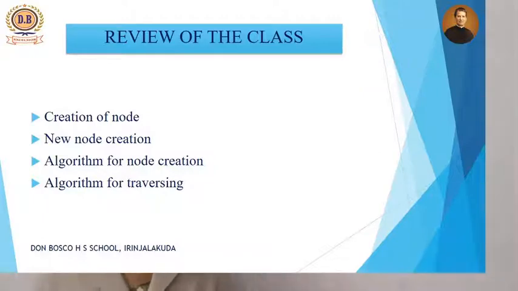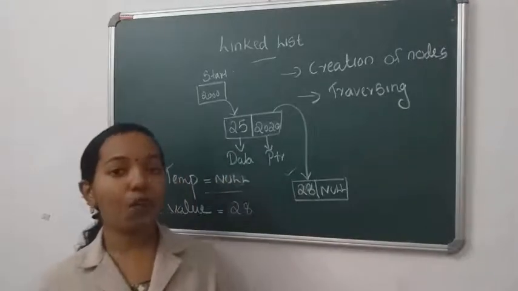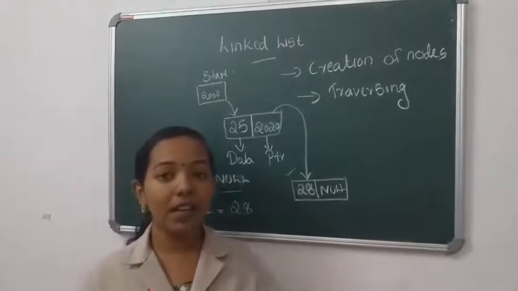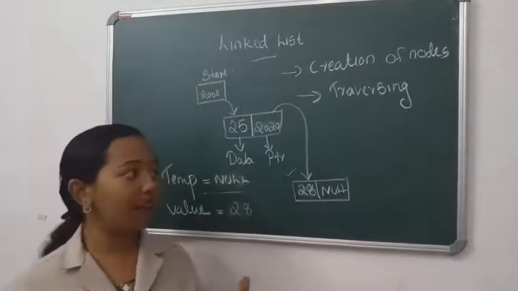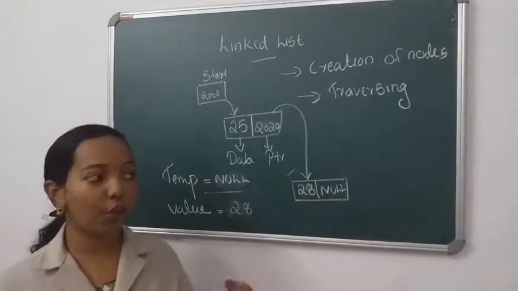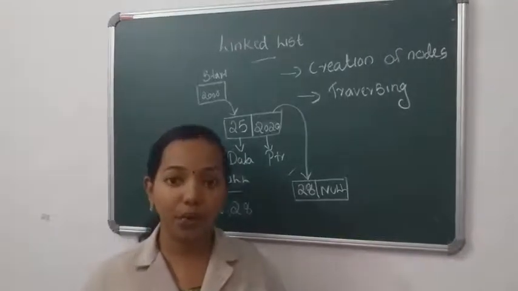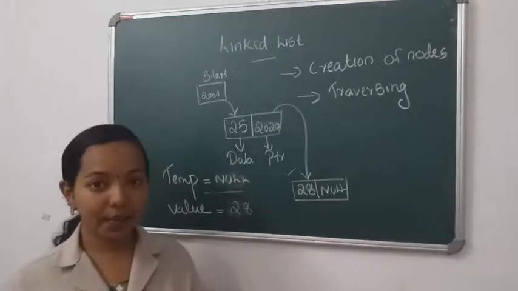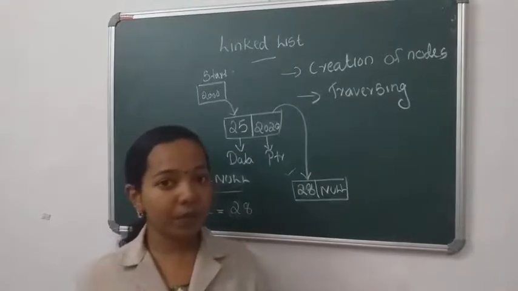I explained how we create nodes with the help of an illustration and also with the help of an algorithm. I explained what changes we observe while adding a node to an existing linked list: the data part and also the pointer part.